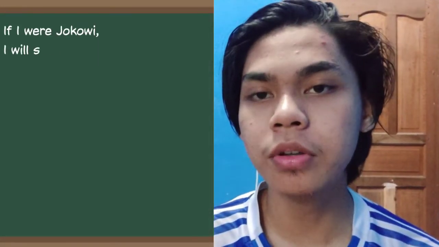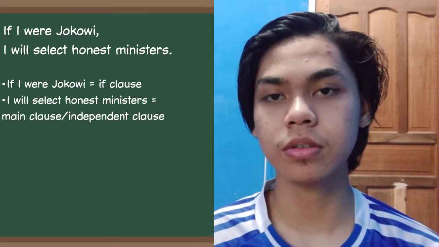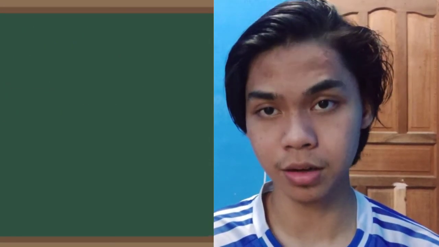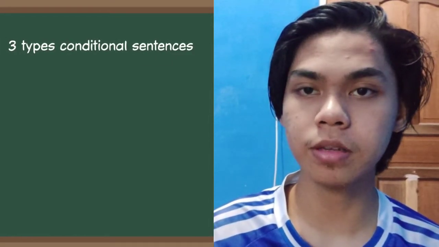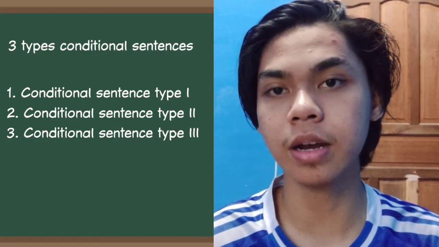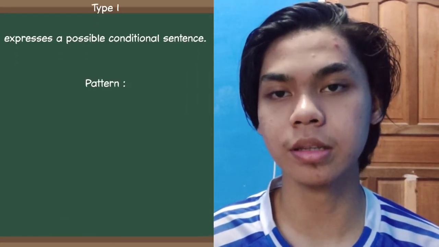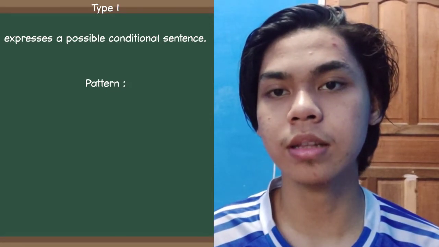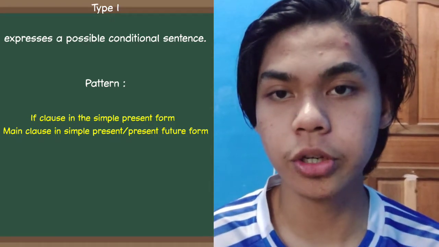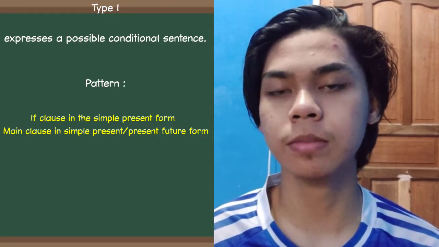If you are still confused by these two clauses, consider the following. For example, if I were Jokowi, I would select honest ministers. If I were Jokowi is an if clause. I will select honest ministers is the main clause or independent clause. In English, there are three types of conditional sentences, namely 1. Conditional sentences of type 1. Conditional sentence type 1 expresses a possible conditional sentence. This type of conditional sentence pattern, if clause in the present time, like simple present, present continuous, and present perfect, and the main clause in the form of simple present or simple future.